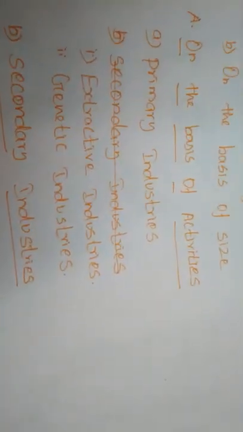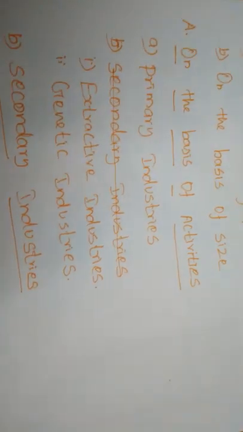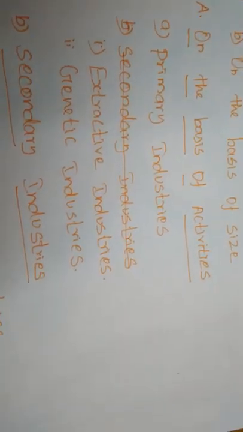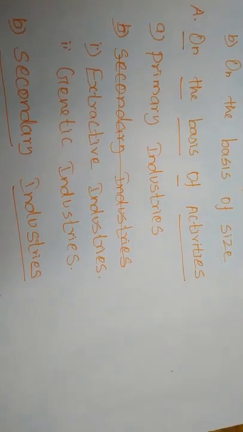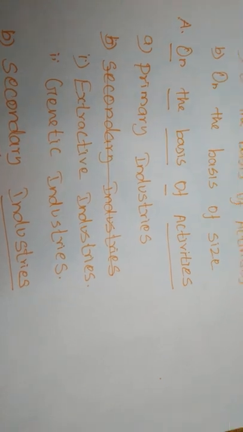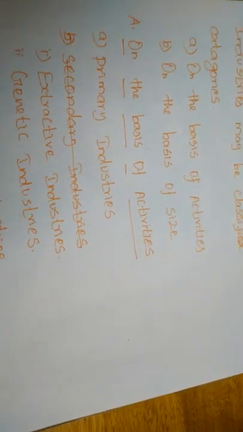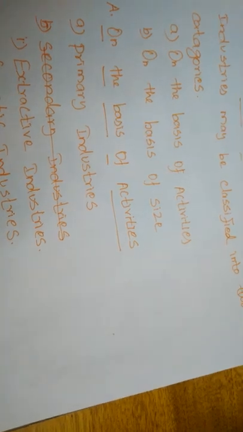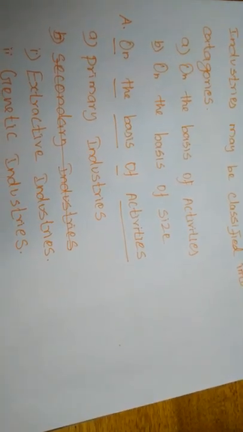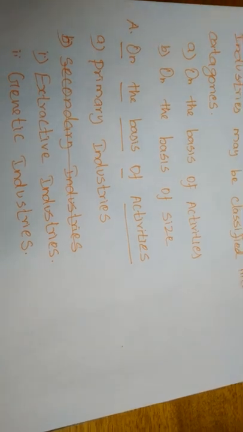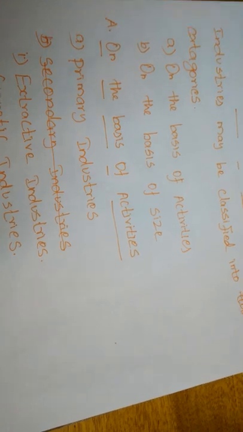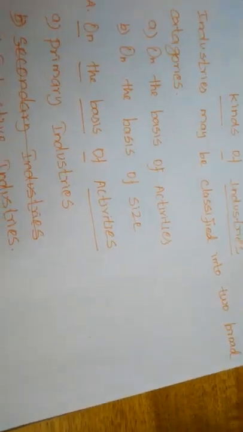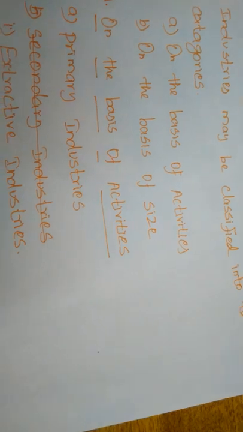First we will study the primary industries. Last day also I told you about the primary industries. Do you remember? Primary industries are concerned with the production of goods with the help of nature. With the help of nature, whatever products we are producing, that is called primary industries. Without much human effort, the products we are able to produce, that is called primary industries.